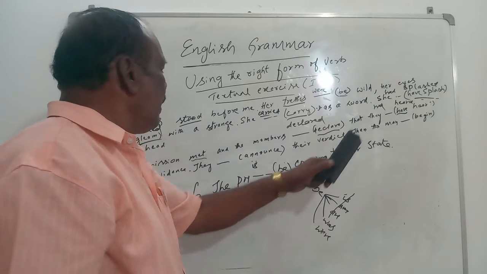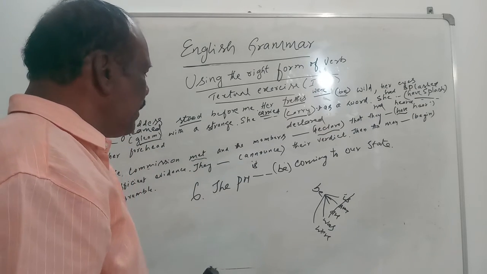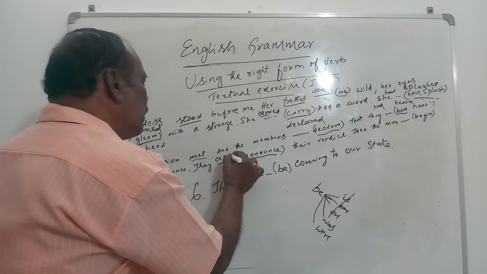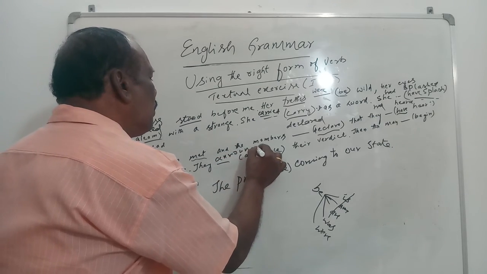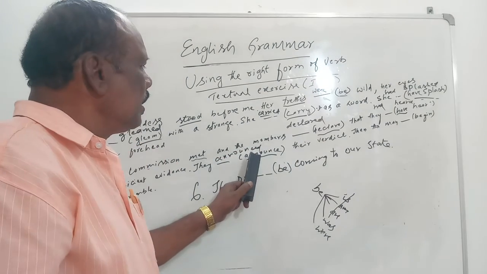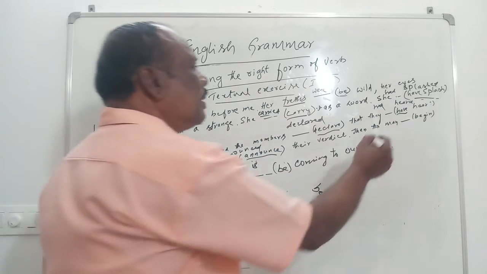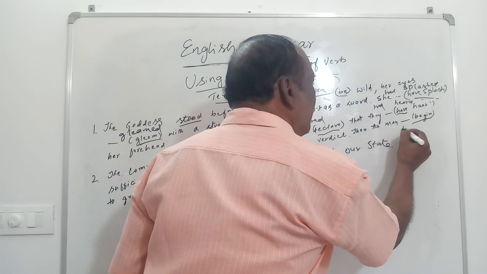So they had heard sufficient evidence. And here, announced. So you are changing it into past tense. And then the man began.